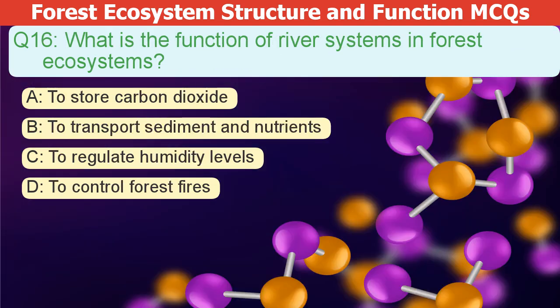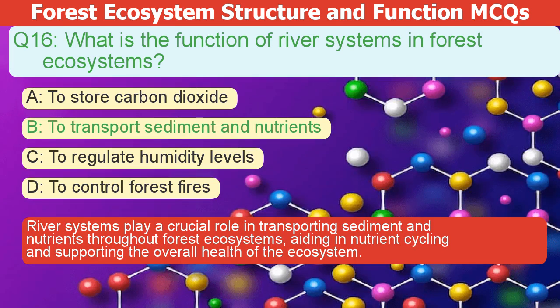What is the function of river systems in forest ecosystems? A. To store carbon dioxide. B. To transport sediment and nutrients. C. To regulate humidity levels. D. To control forest fires. The correct answer is B. River systems play a crucial role in transporting sediment and nutrients throughout forest ecosystems, aiding in nutrient cycling and supporting the overall health of the ecosystem.